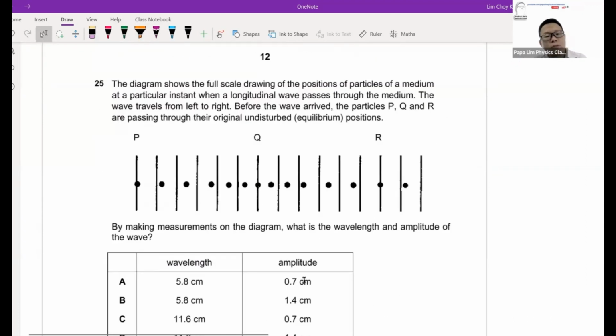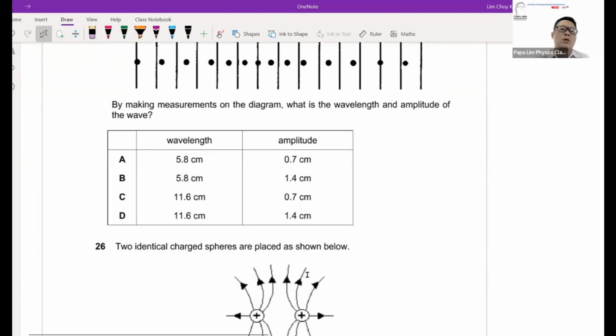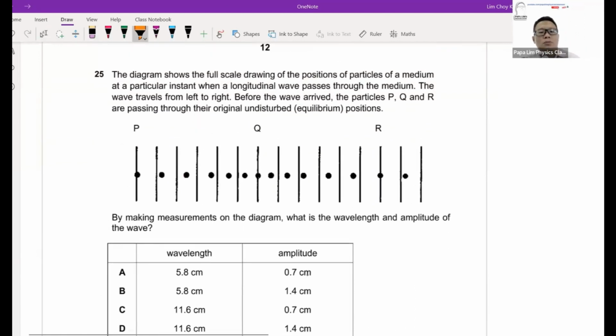25, just take note of it. This question needs students to actually take measurements. Based on the question, by taking measurements on the diagram, you need to take your physical ruler and go and measure it on that day.